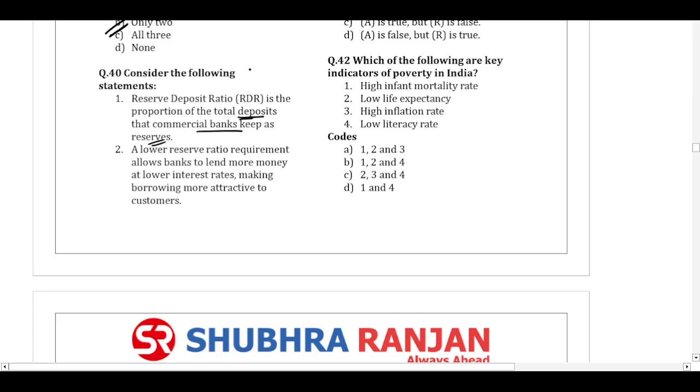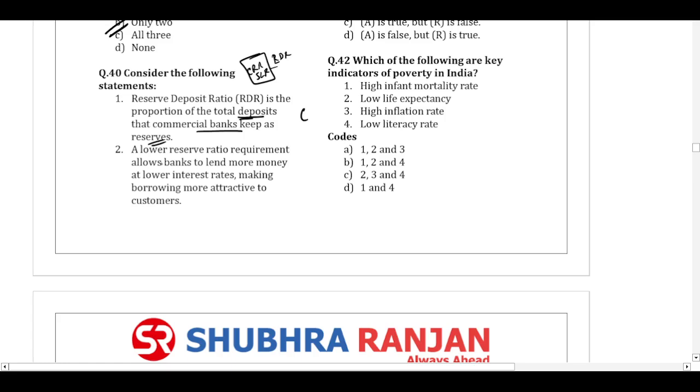So the RBI will prescribe the statutory reserve requirements like the CRR or the SLR. Both of these are the reserve deposit ratios, statutory requirements. So the question is saying that the reserve deposit ratio is the proportion of total deposits that the banks keep as a reserve.